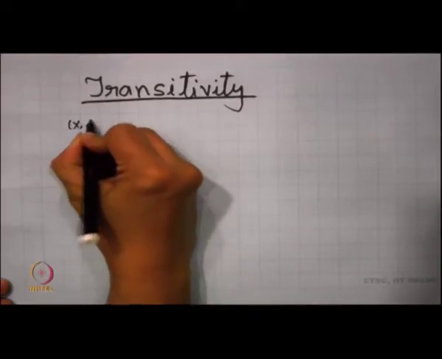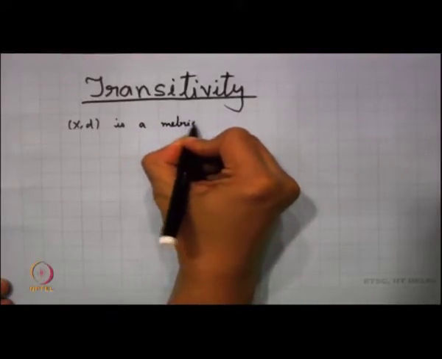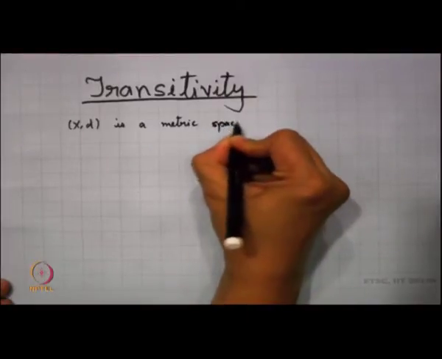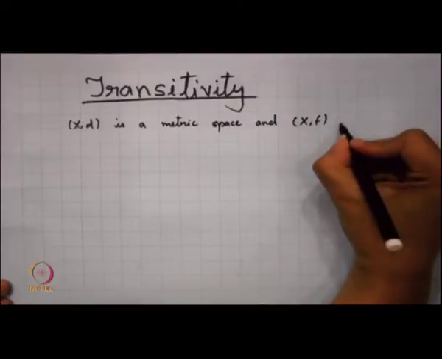For us right now, we have a metric space, our X, d is a metric space, and this pair X, f is a dynamical system.